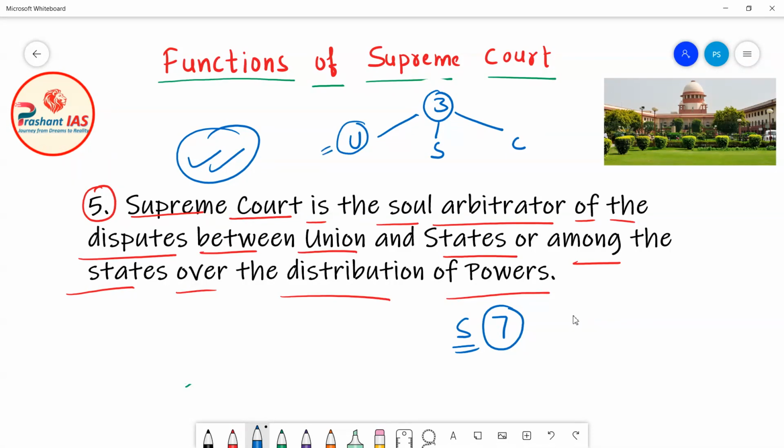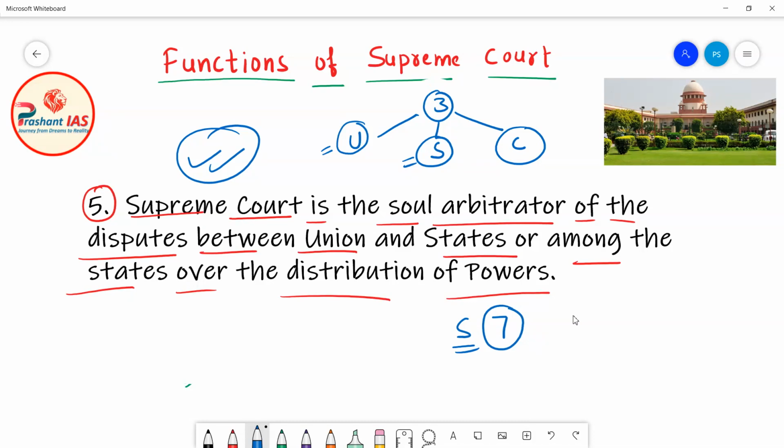For the State list, the State legislature makes the law and the State executive implements these laws. For the Concurrent list, Parliament and the State legislature both can make the law. If the law is made by Parliament, it will be implemented by the Union executive, and if it is made by the State legislature, it will be implemented by the State executive.